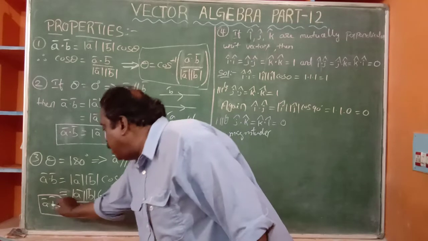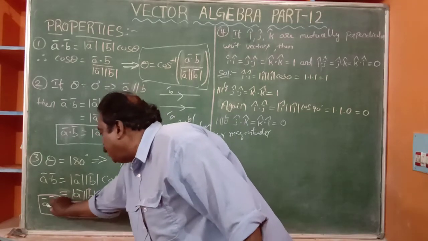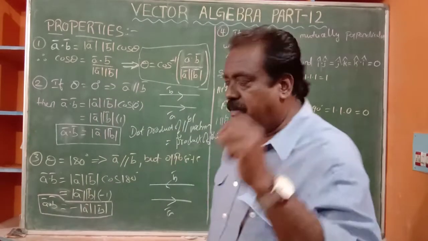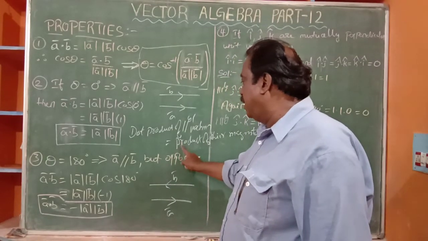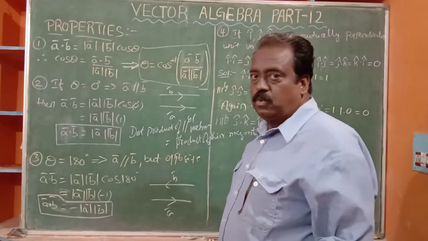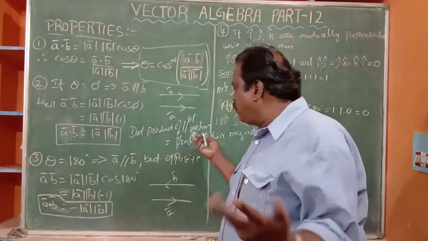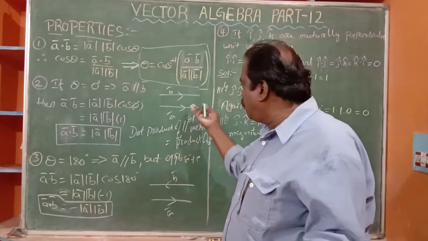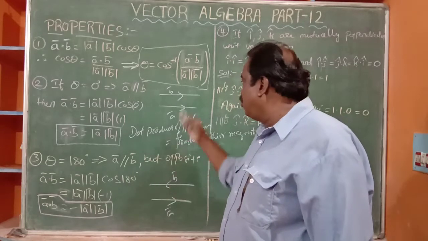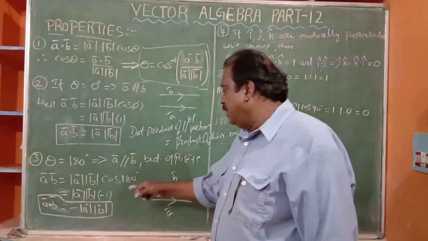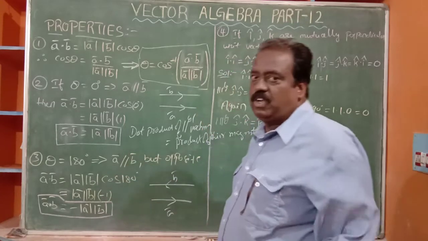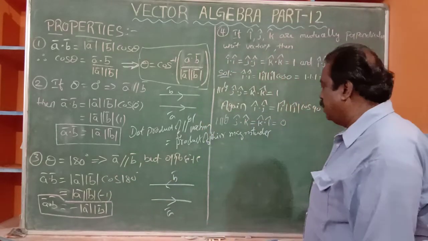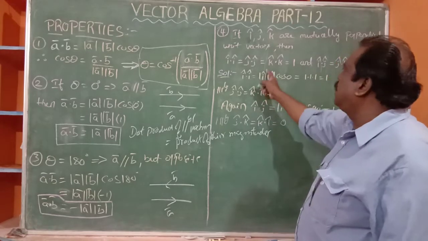So A dot B here is negative, the negative of the product of their magnitudes. Here also they are parallel vectors, but in the opposite direction. Then we get minus mod A bar mod B bar. Like that.